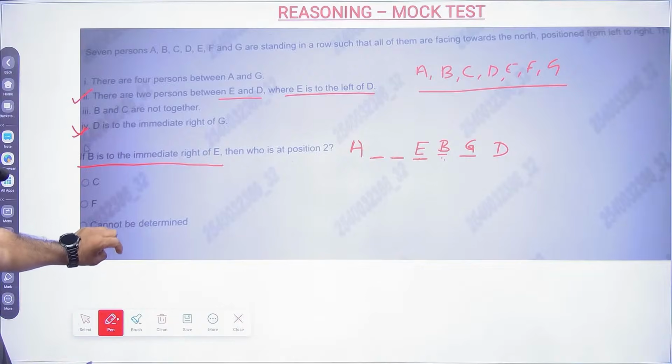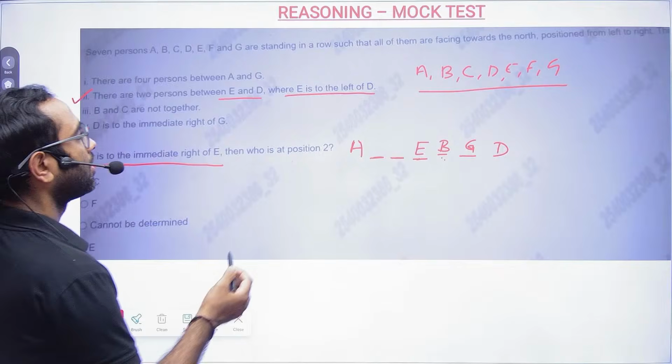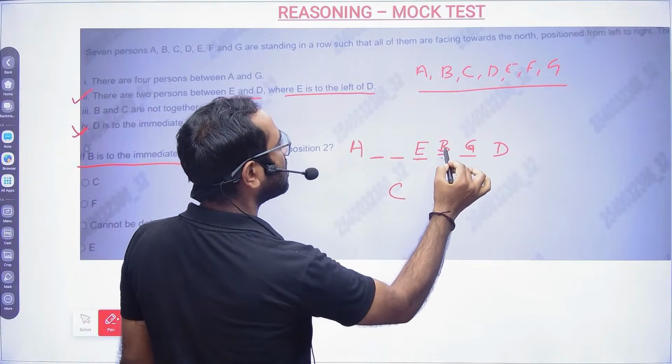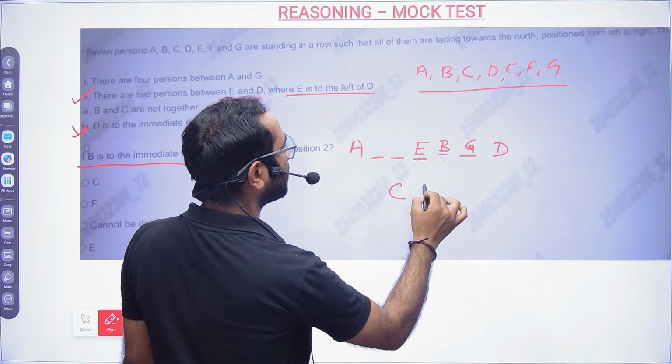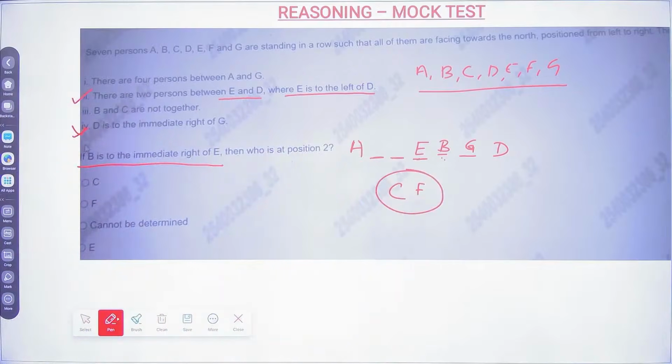Now we have A, B, C and E, F. C and F we have, right? There are 4 persons between A and G. There are 2 persons between E and D, where E is to the left of D. If B is to the immediate right of E, and D is to the immediate right of G, I am not able to place C and F.